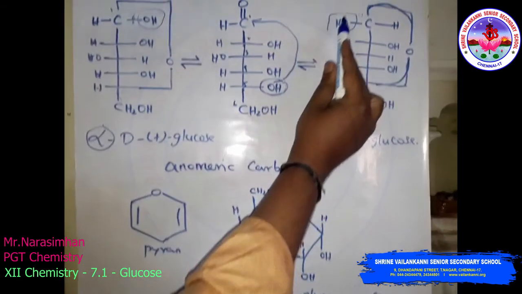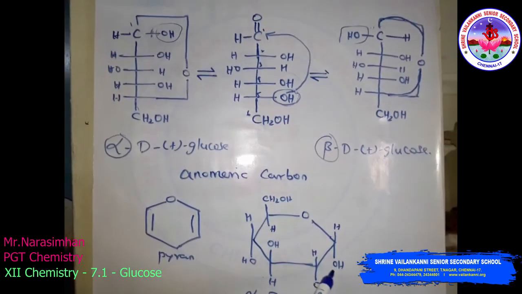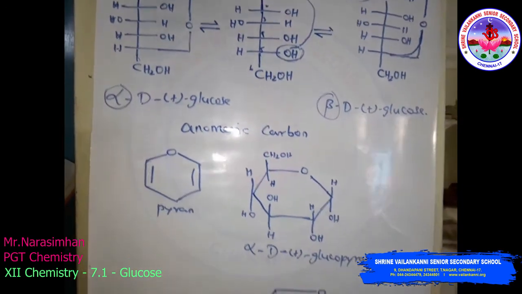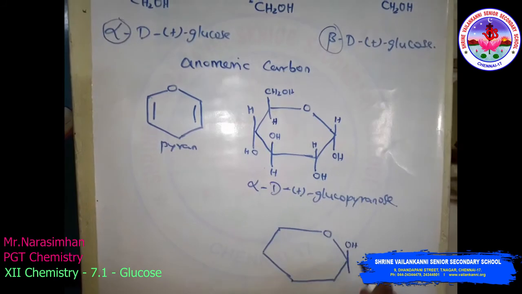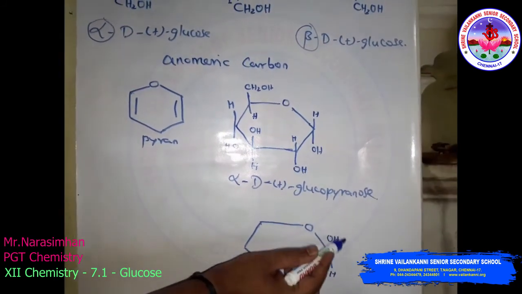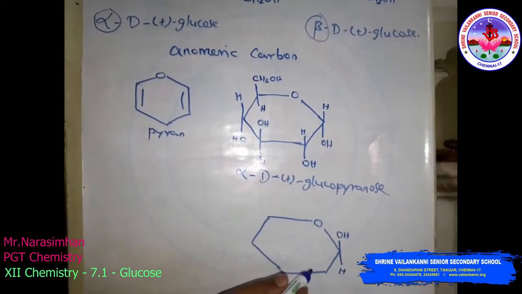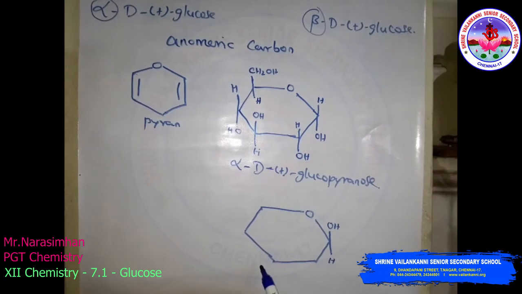The first carbon has OH on the left hand side, here on the right hand side. We just write the OH on the upper side and the hydrogen on the lower side; simply the OH group changes. Here the lower one, here the upper one, so the form is changed. Here is the beta form.